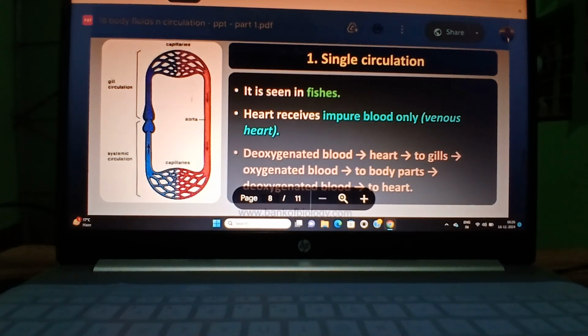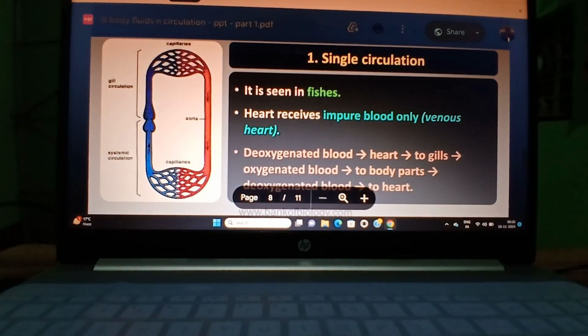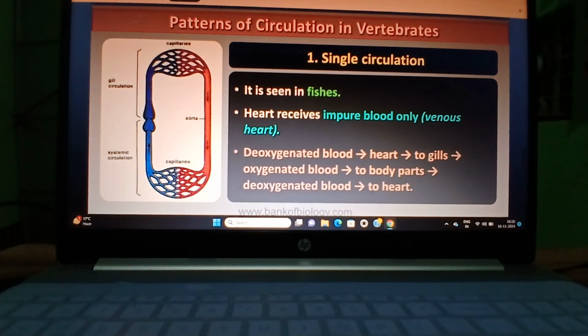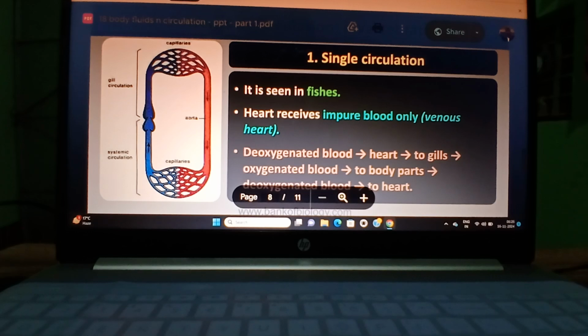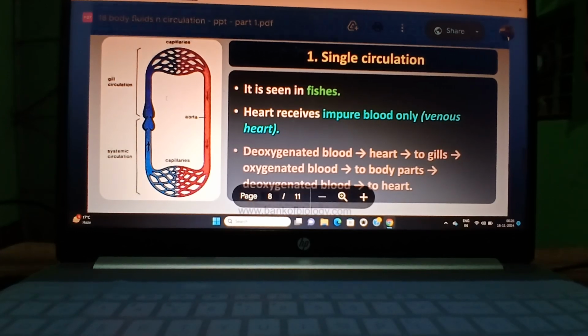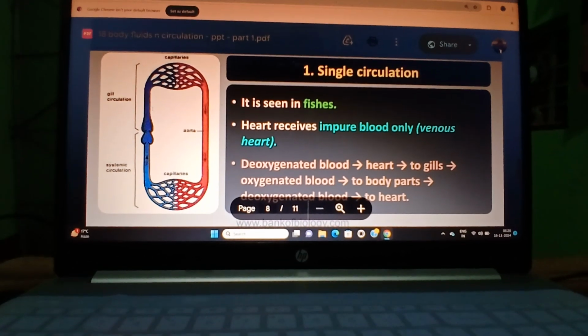That means from the gills it does not come back to the heart. Gills directly transfer the blood to the whole body, and from the whole body it again comes back to the heart, and in the same way circulation goes on. So this is the single circulation, because through the heart blood will circulate one time only.